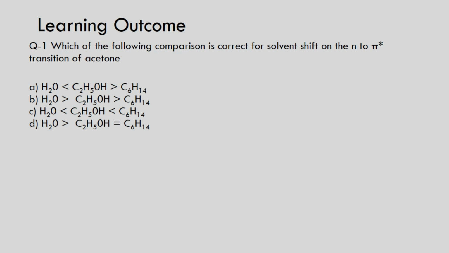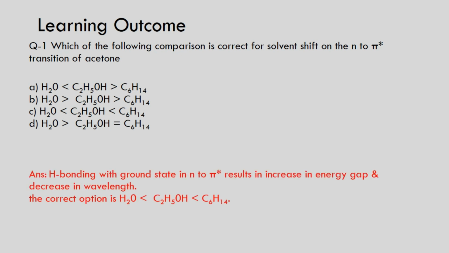Out of the three, two solvents are polar, and according to what we studied in solvent effect, the n to pi star transition is more sensitive towards the polar solvent because it can easily form a hydrogen bond. Here water is more polar than ethanol, and that's why it can strongly form a hydrogen bond with the acetone, and that's why the amount of energy required for the transition of an electron is more, and that's why the lambda max value or absorption maxima shifts towards the shorter wavelength.